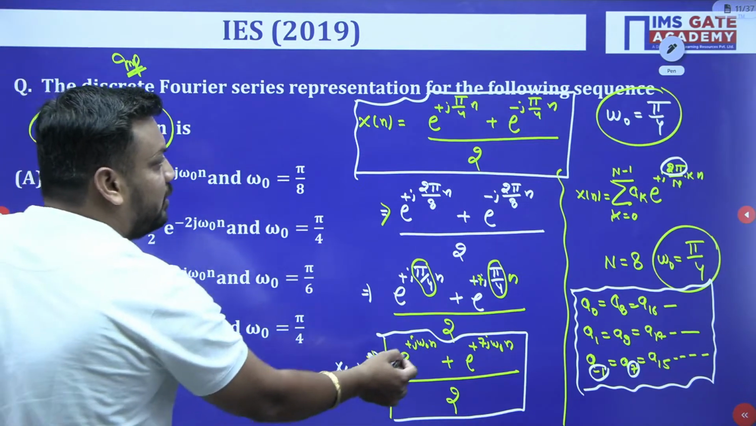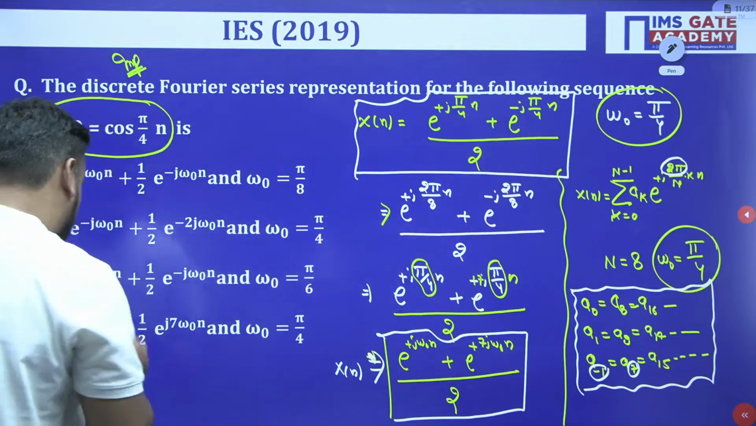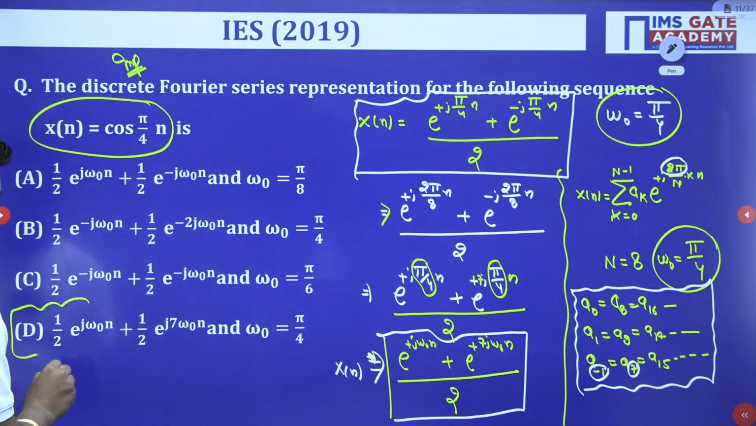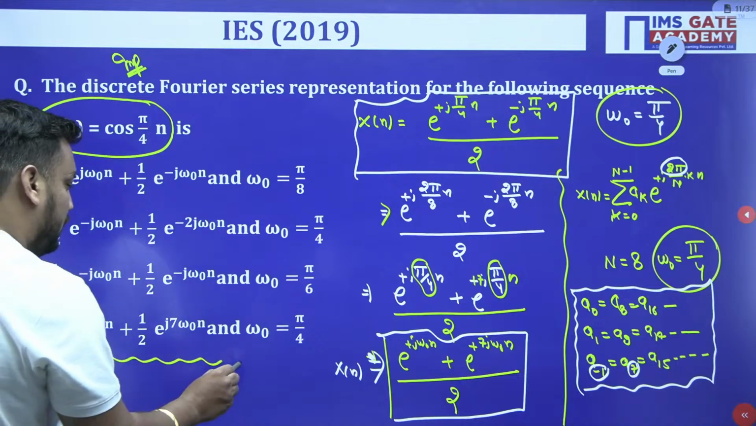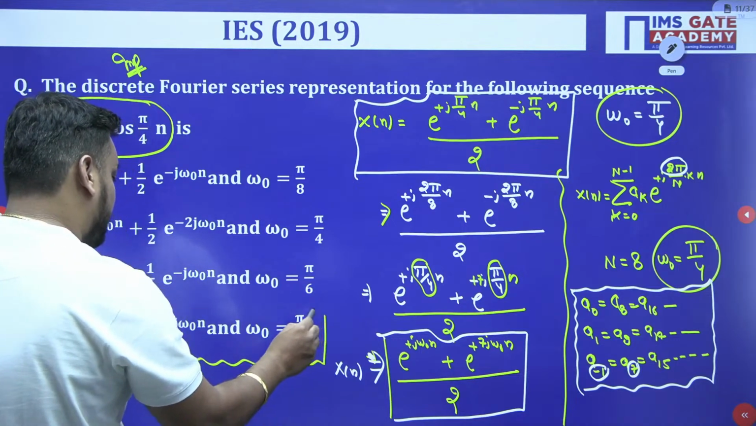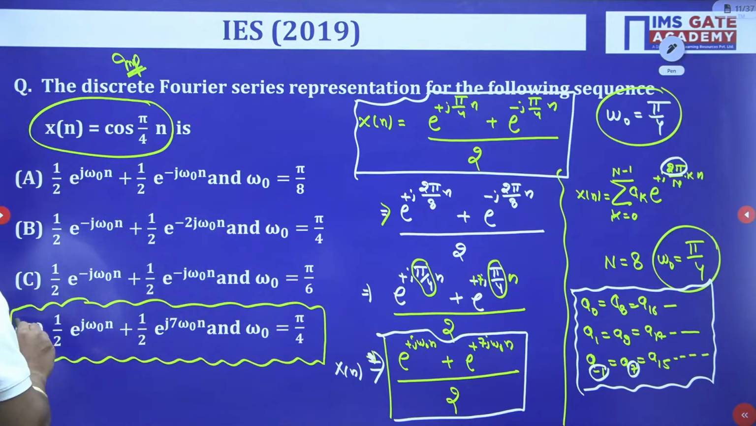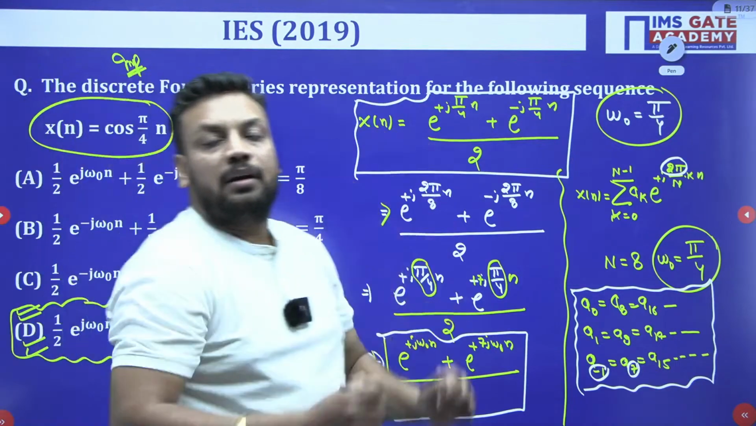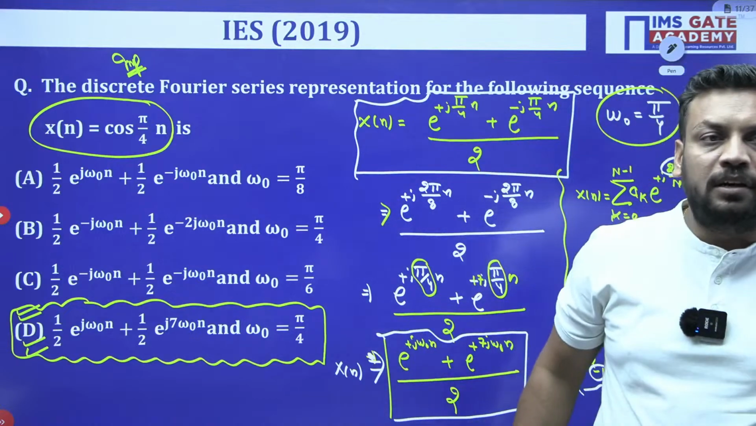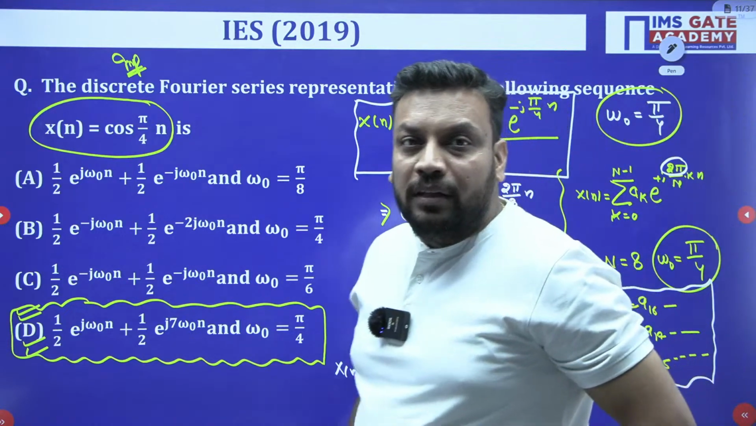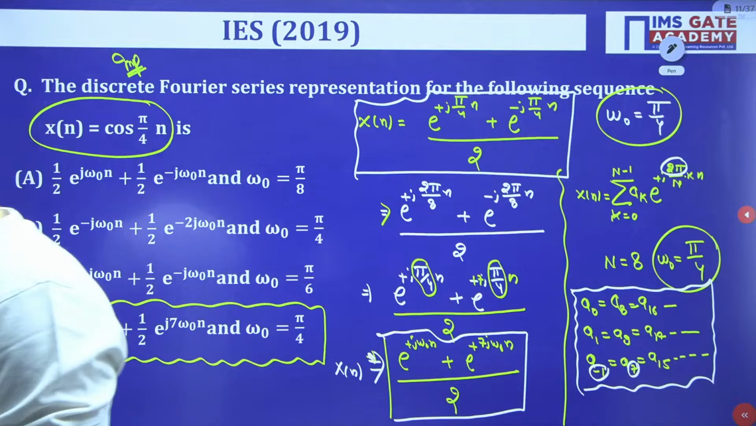And what is omega 0? Omega 0 is pi by 4. The correct answer is option D for Delhi: half into e to the power j omega 0 n plus half e to the power 7j omega 0 n, and omega 0 is this. Correct answer is option D for Delhi only. Is this clear to you? Just do reply.